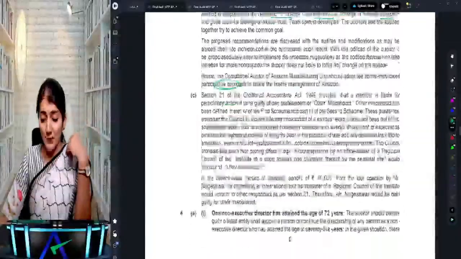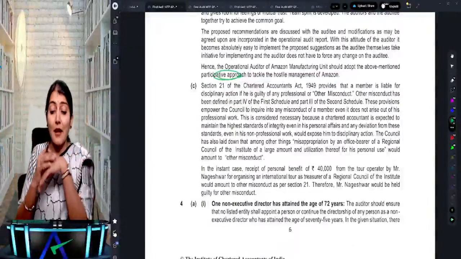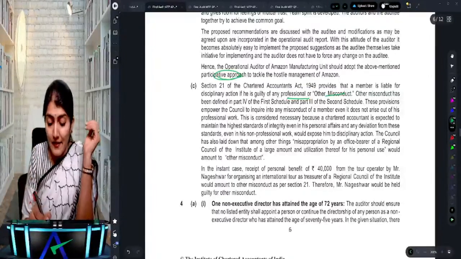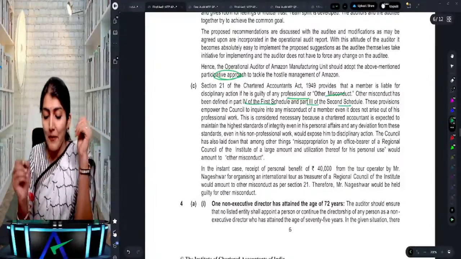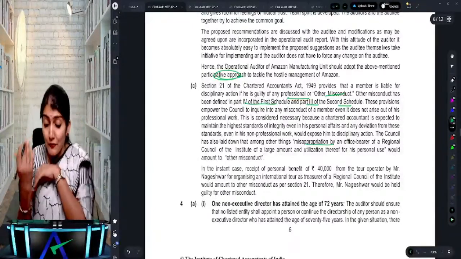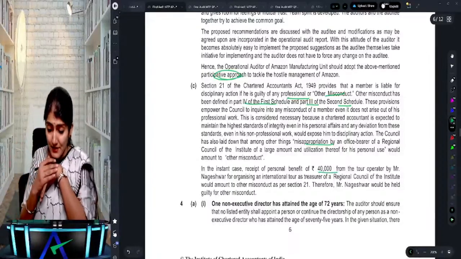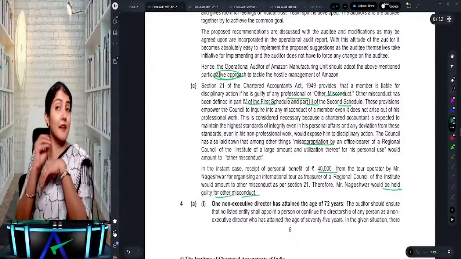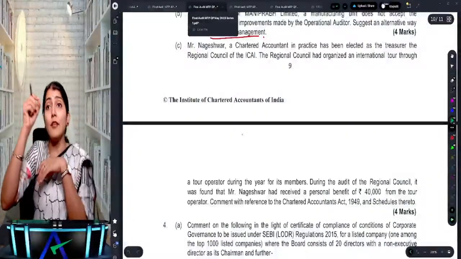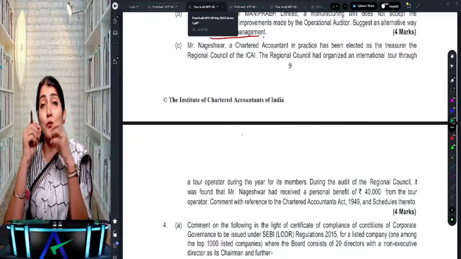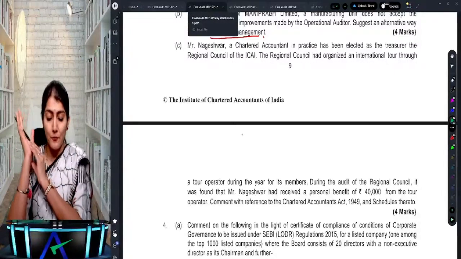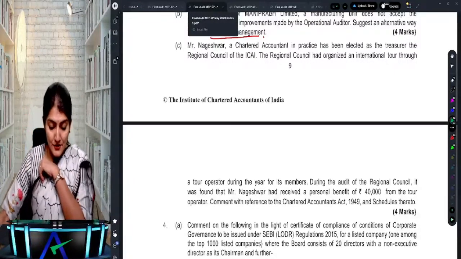Section 21 of the Chartered Accountants Act provides that a member is liable for disciplinary action if he is guilty of professional or other misconduct. Right? Other misconduct is discussed under part 4 of the first schedule and part 3 of the second schedule. Right? Misappropriation of the funds. In the given case, receipt of a personal benefit of 40,000 from the tour operator would make him guilty of other misconduct, bringing disrepute to the profession. So in the opinion of the council, he brings disrepute to the profession or to the institute as a result of his action, whether or not related to his professional work. Okay. Next one, question number 4.